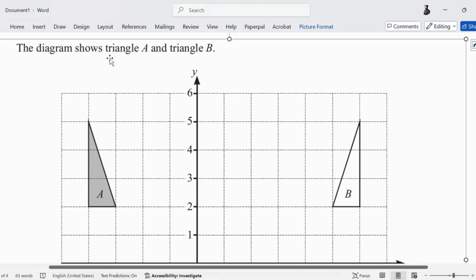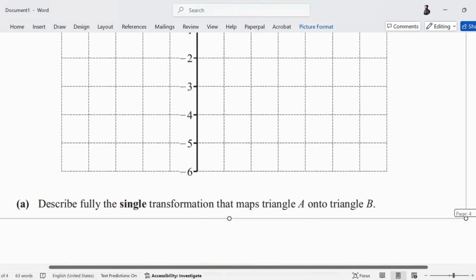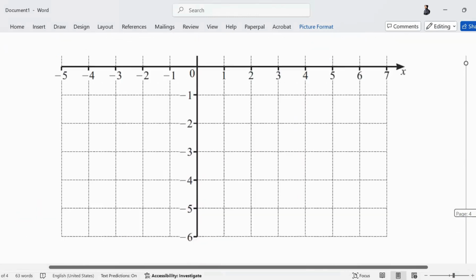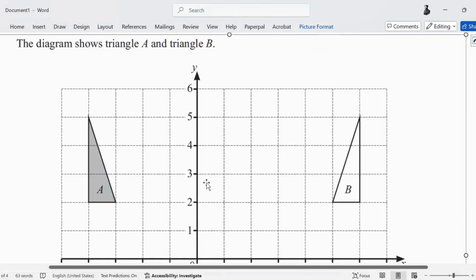The next question is about transformation. The diagram shows triangle A and triangle B. Describe fully the single transformation that maps A onto triangle B. Yes, class. What is the transformation that maps A onto B? It is a reflection. Very good. You can clearly see that it is a reflection. So what is the line of reflection?